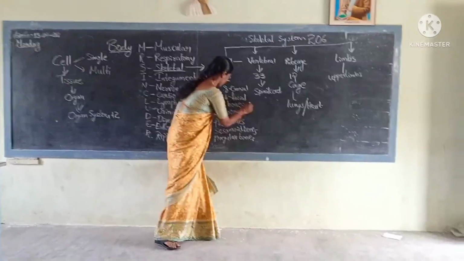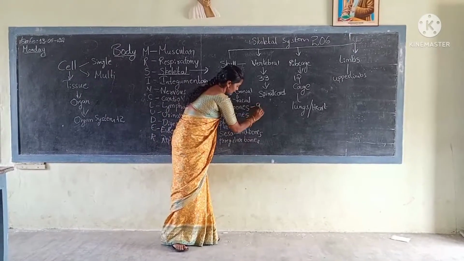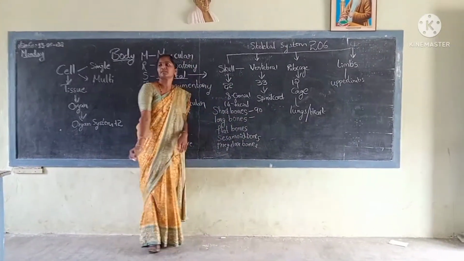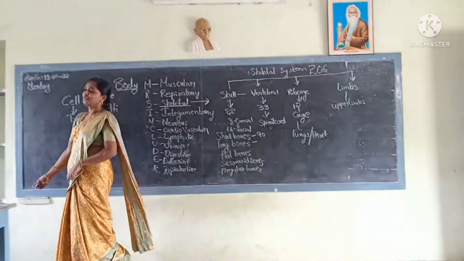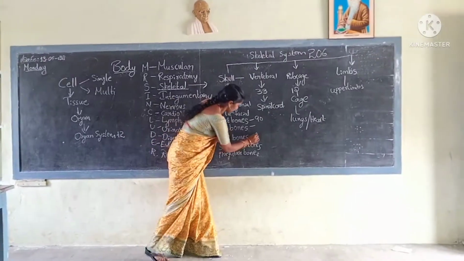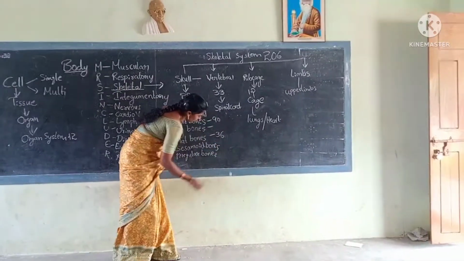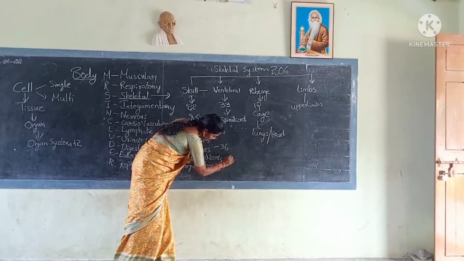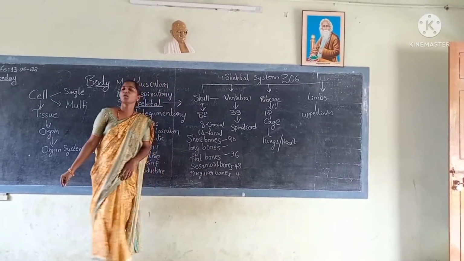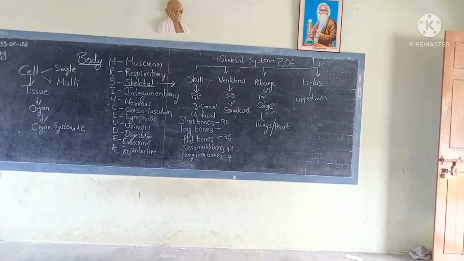How many short bones are in the human skeleton? 90? How many long bones are there? Tell me. Flat bones? 36. Sesamoid bones, 48. Now tell me, irregular bones, how many bones are left? Please count.